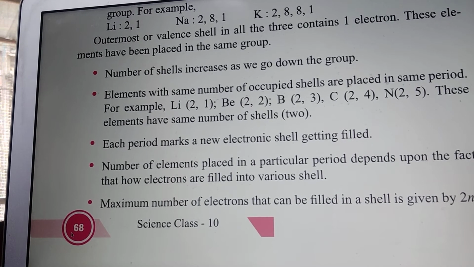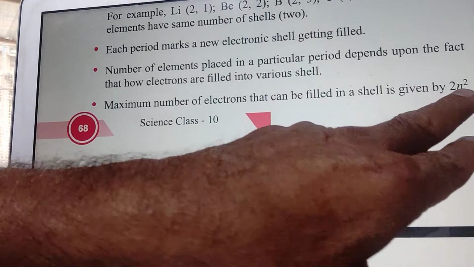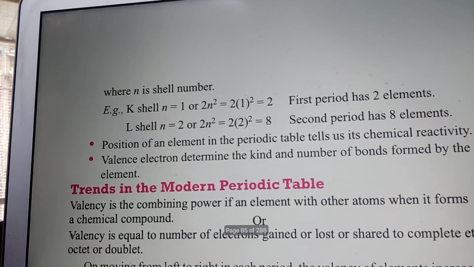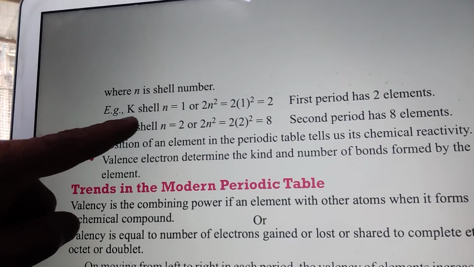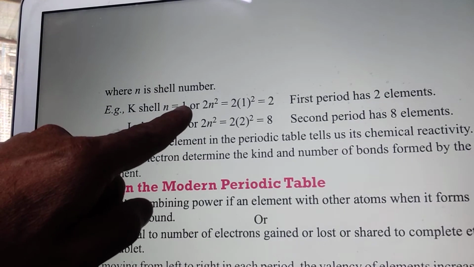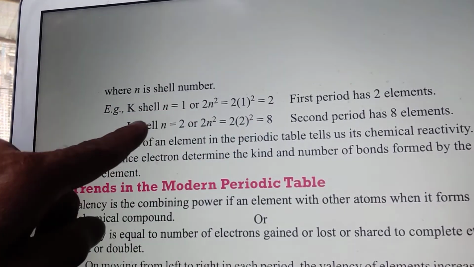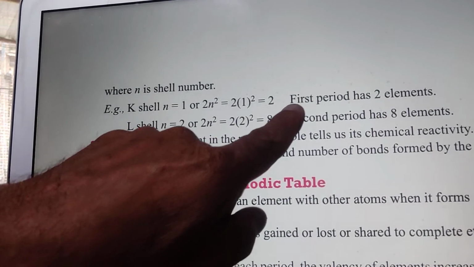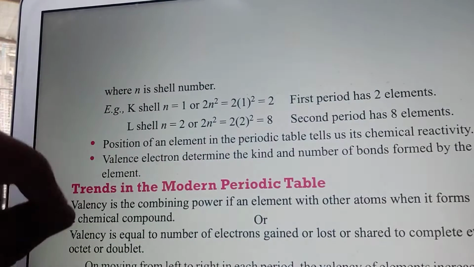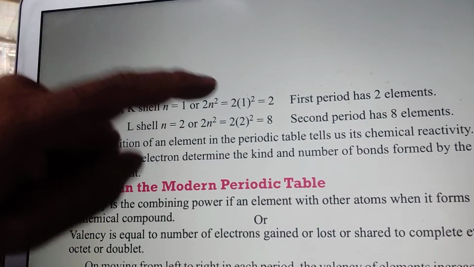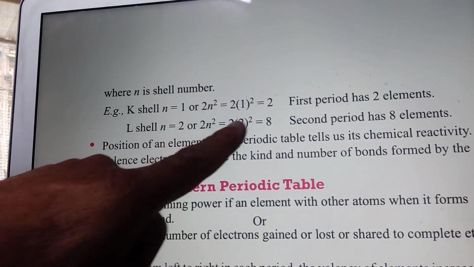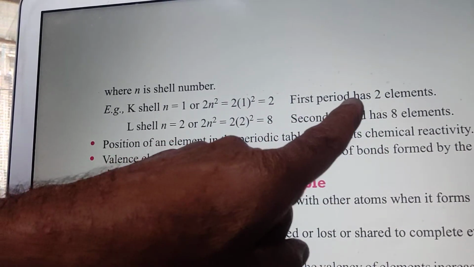The maximum number of electrons that can be filled in a shell is given by the formula 2n square, where n stands for natural numbers 1, 2, 3, 4. If n is 1, then K shell, 2 electrons. If it is 2, then L shell, electrons will be 8. The first period has 2 elements, as there are only 2 electrons in the shell.